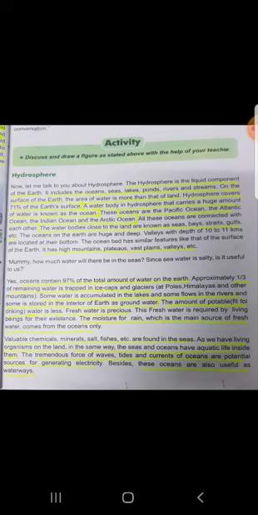There are four oceans on the surface of the earth, and these oceans are the Pacific Ocean, the Atlantic Ocean, the Indian Ocean, and the Arctic Ocean. All these oceans are connected with each other.